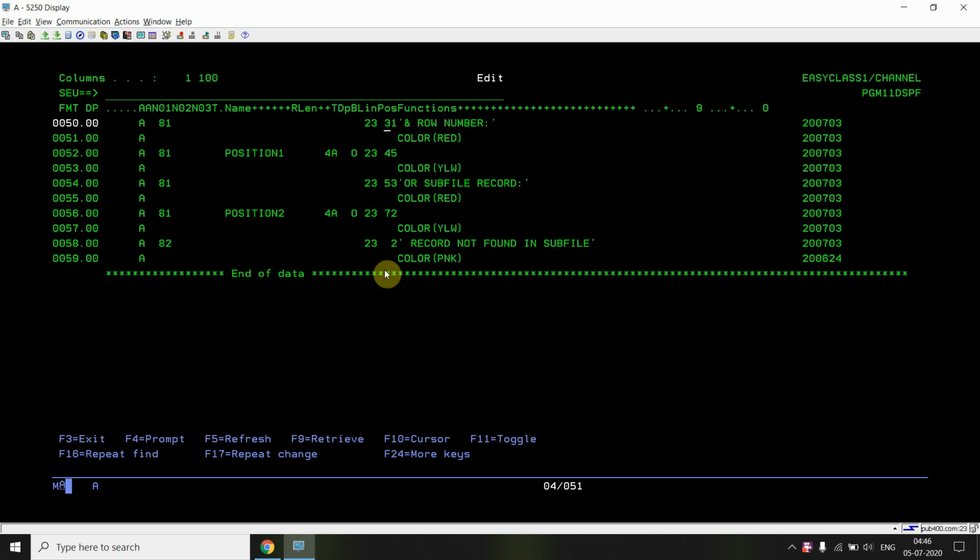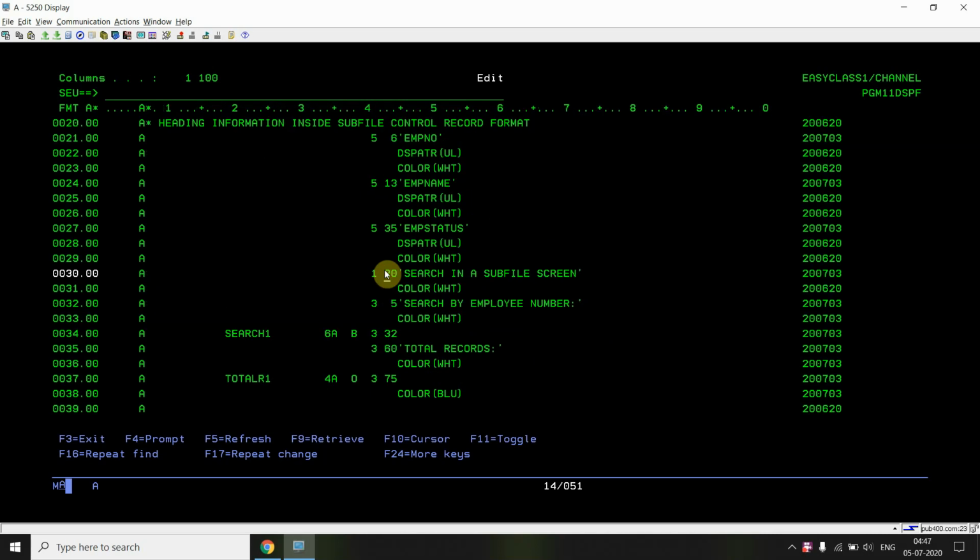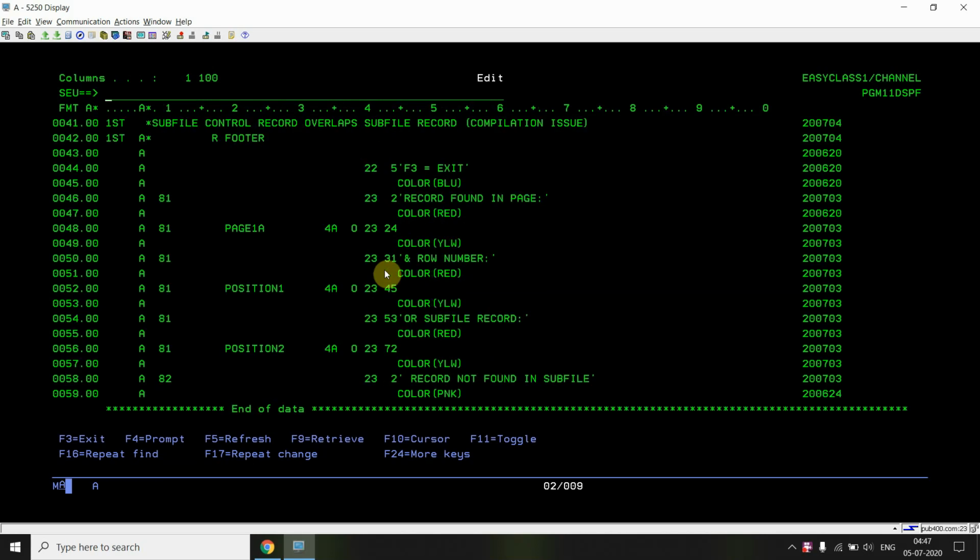Then on the 22nd and 23rd positions you are giving the messages or the F3 to exit key, which is part of the subfile control format, so the compiler will assume this is an overlap. It is not so intelligent, so it will give us an error.